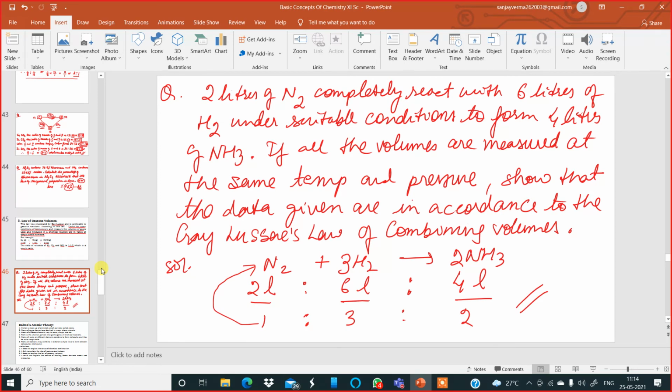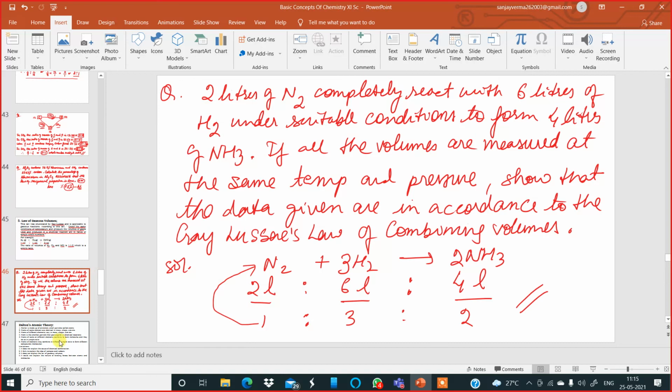Okay, am I clear to all of you, my dear boys? Yes, sir. This is a concept which you have already learned in class 10. If you want to revise, you can use your textbooks. In your textbooks you will get a lot of questions based on this law of combining volumes. You can practice from there also.